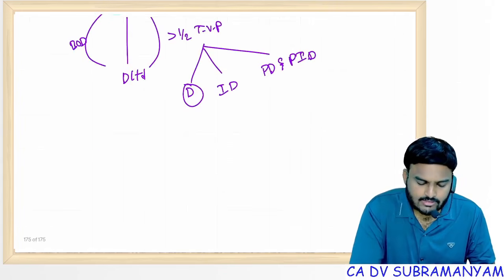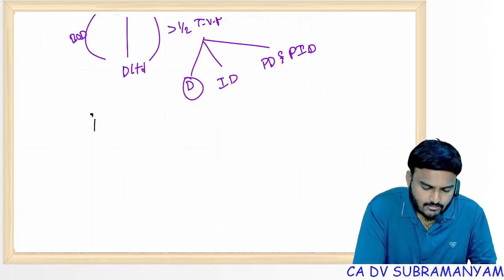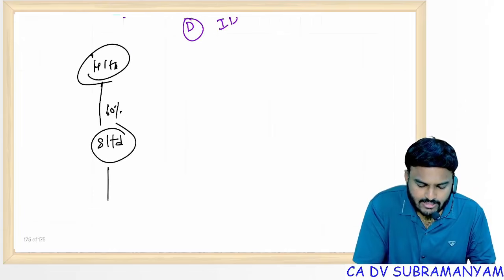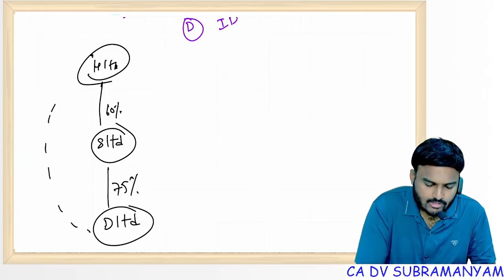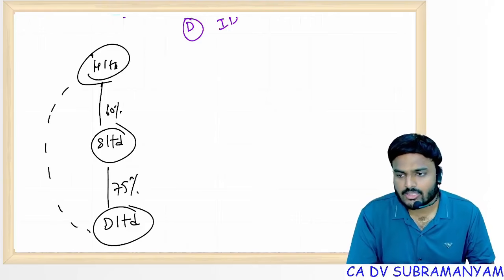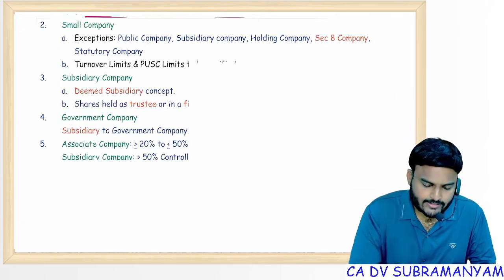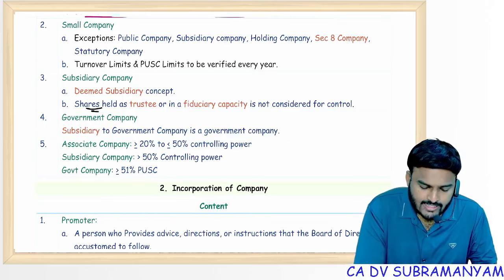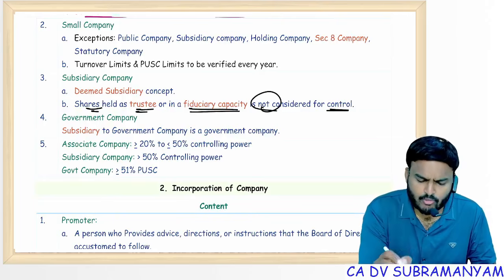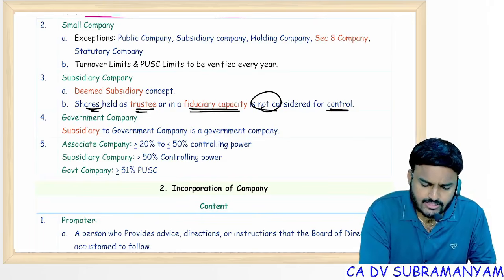Say for example, H Limited is having 60% voting power in S Limited. This is a direct subsidiary. S Limited is having 75% of control in D Limited. Now D Limited is also a subsidiary of H Limited. This is indirect control. Clear? Next point. Shares held as a trustee or in a fiduciary capacity are not considered for the control. Important exceptional point. Listen carefully.